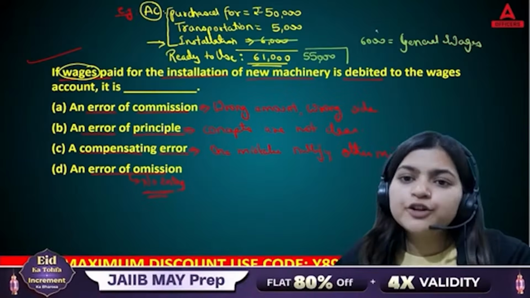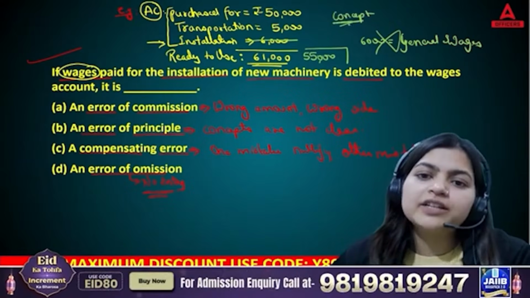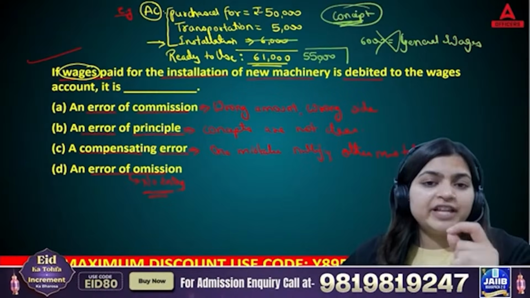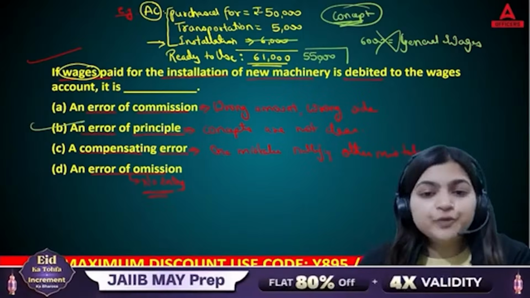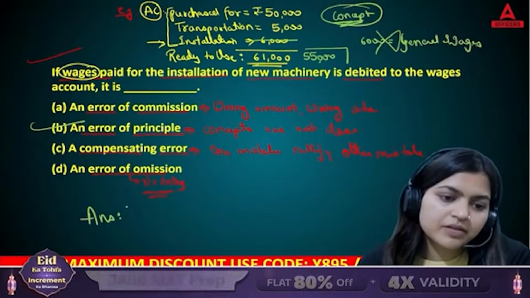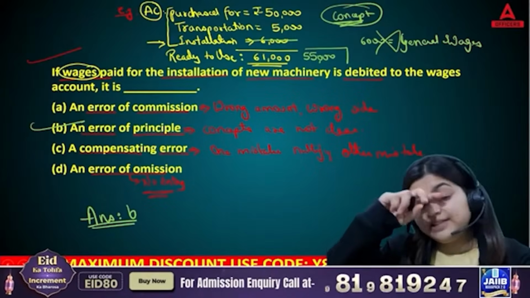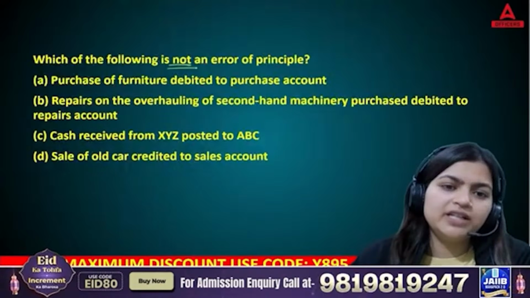Is this the right thing? No. Correct? It means our concept is not clear. When our concept is not clear, we classify it under error of principle. So the right answer to this question is B.